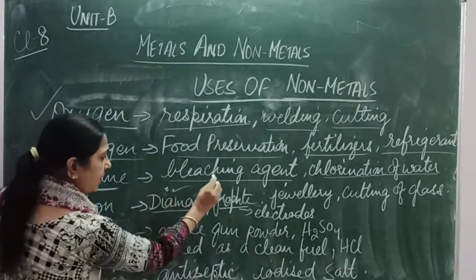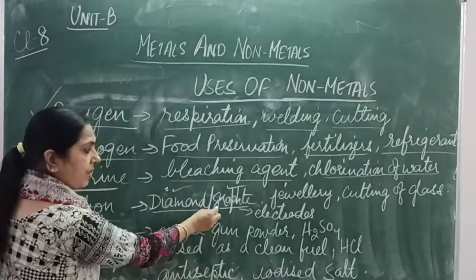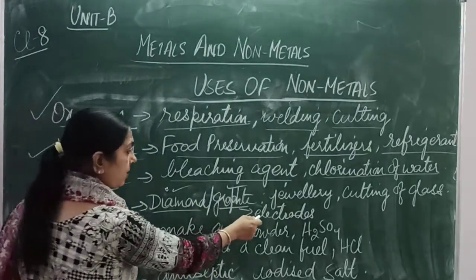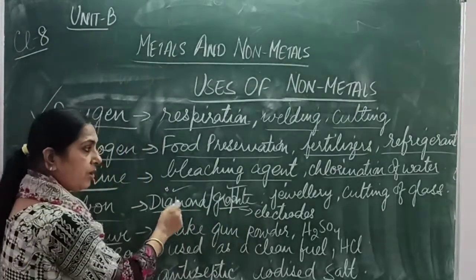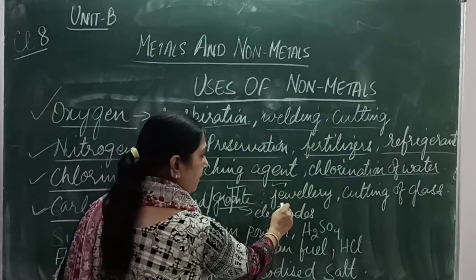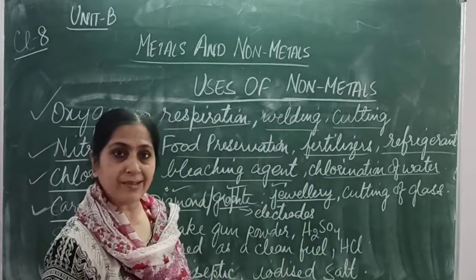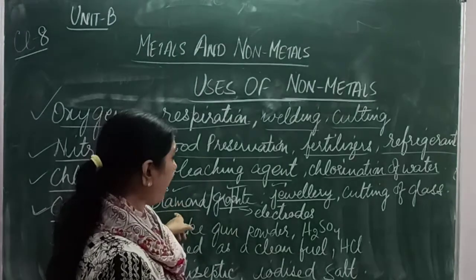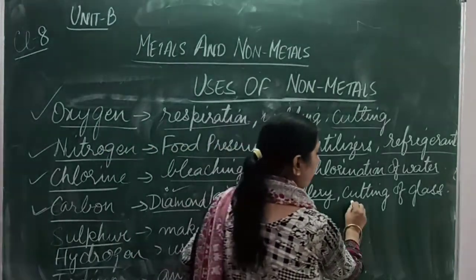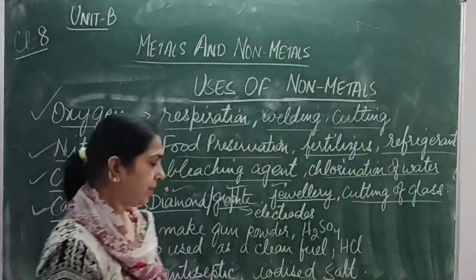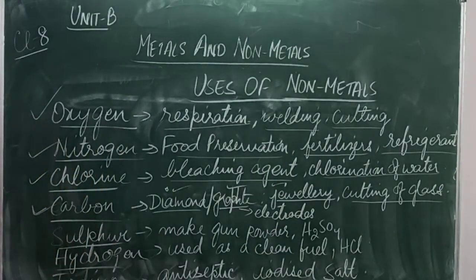Graphite is in the raw form and it is used as electrodes. And diamond, you all know, it is used for jewelry, rings, earrings, necklaces. They are made of diamonds, and also for cutting of glass, right? This is how carbon is used, okay?